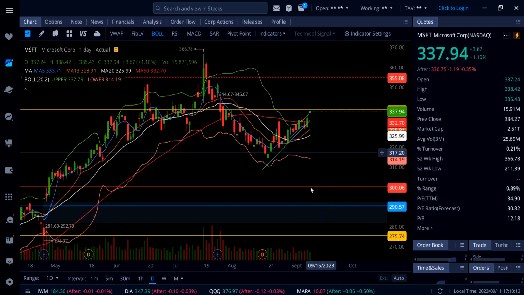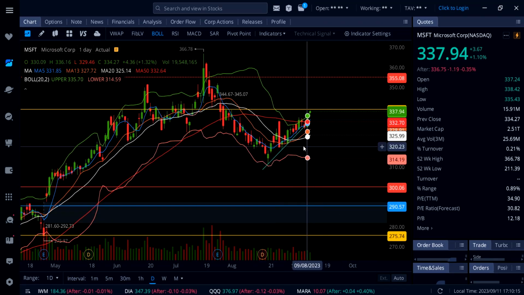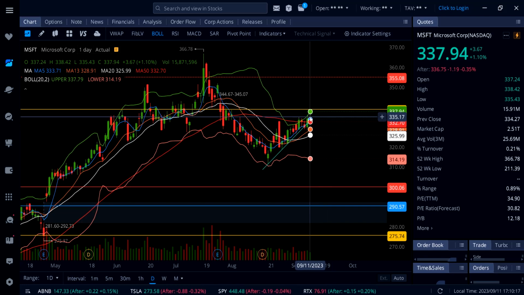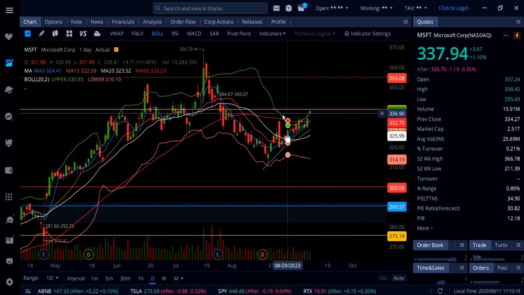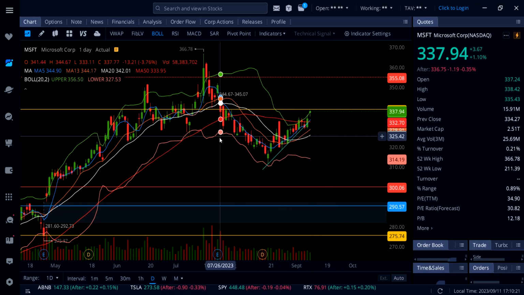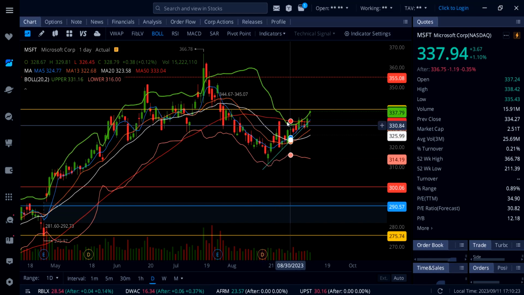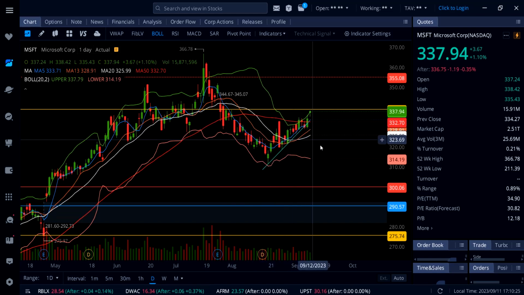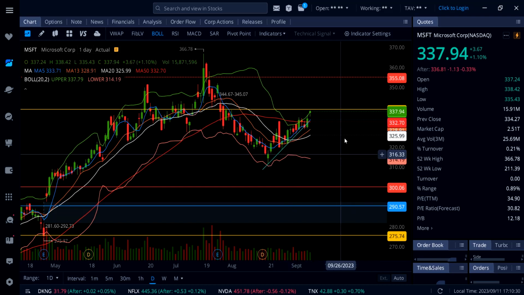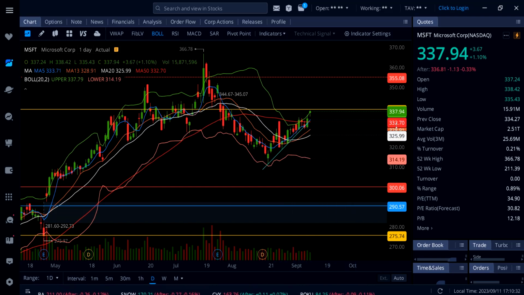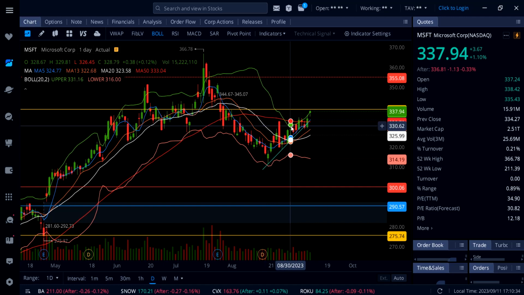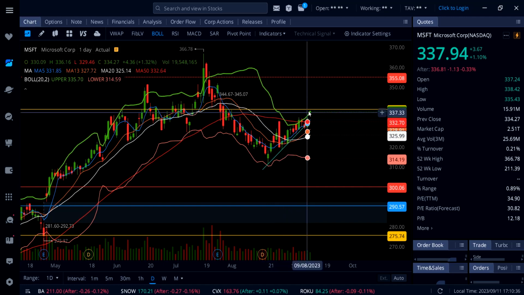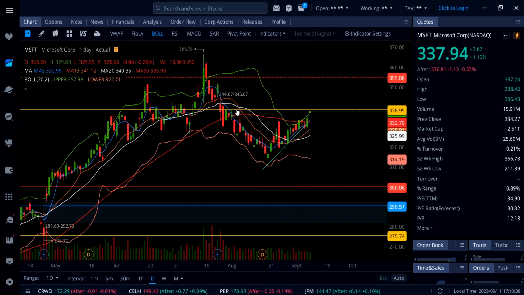On Microsoft, it's up 1%, and look at this massive run all the way up to 339 and then getting rejected, and at least holding above all these moving averages right here on this daily chart. So on Microsoft, we do have strong support around 333. As long as Microsoft stays above 333 right here, red line 50 SMA, and we get to see that breakout above 339, a quick trip up to this gap at 345 is possible.